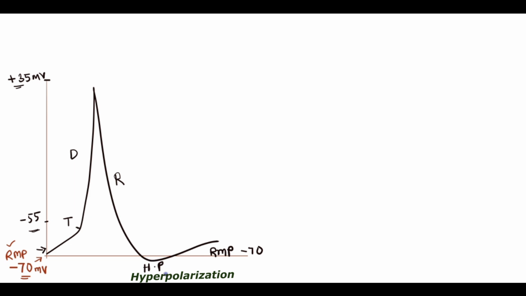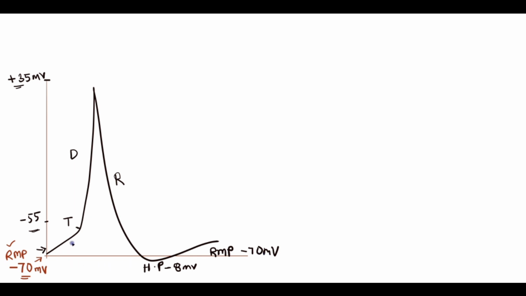It may go down up to minus 80 millivolts, a kind of sudden drifting, and then again try to come back to the normal minus 70 millivolt resting membrane potential.